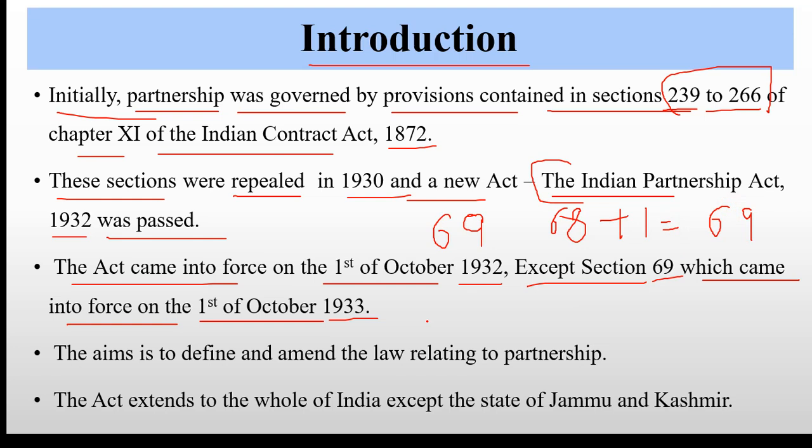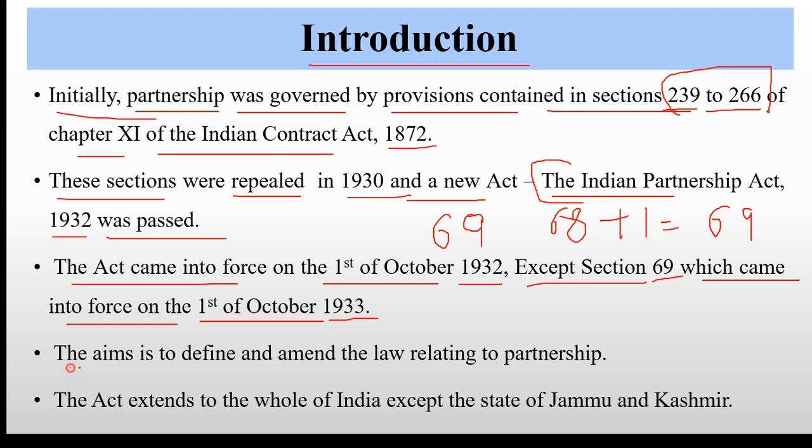So if there is an MCQ on how many sections are there in the Indian Partnership Act, in total there are 69 sections. The one section which was added to the act was in the year 1933, but before 1933 there were only 68 sections, and later on in the year 1933 one section was added. That's why the total is 69 sections.